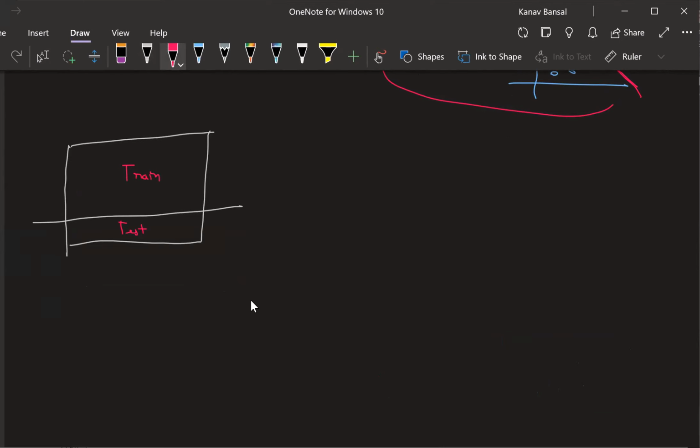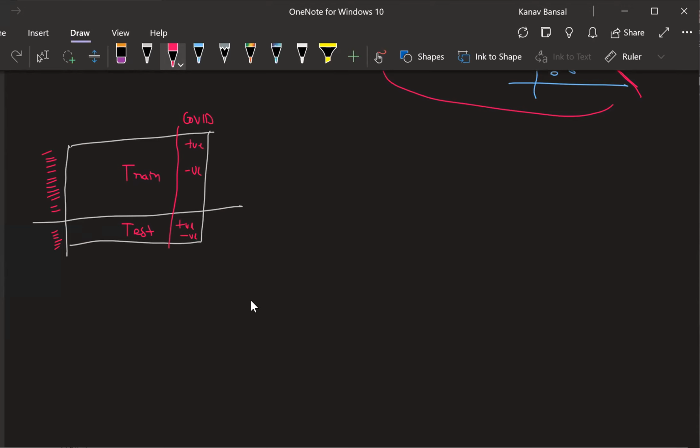Is it clear to everyone? You will hide this data, right? You won't use this data for some time. Now what you will do is data partitioning. You will partition the data into train, and some data you will put in the test, right? Now this column is the COVID result, whether the patient is positive or negative. There are multiple different rows, and similarly multiple different rows in test as well, right?